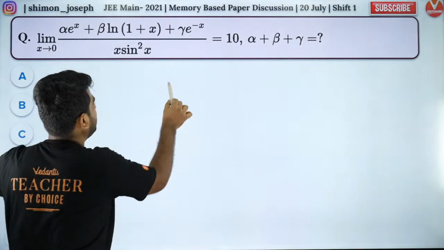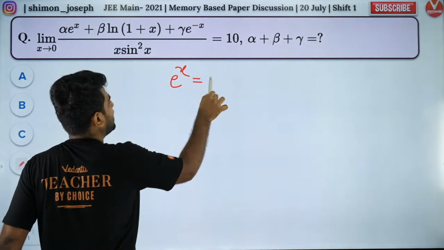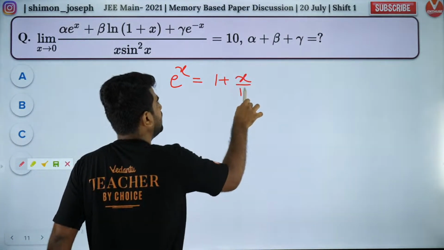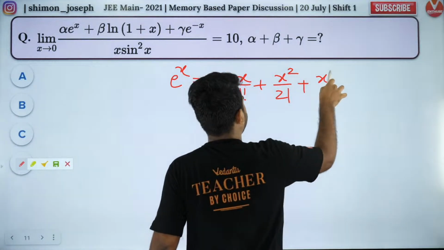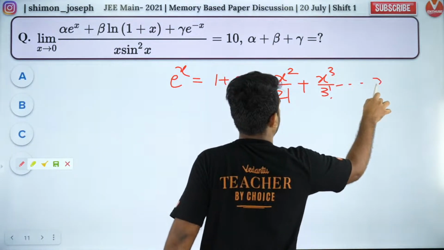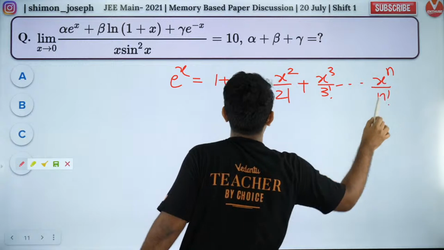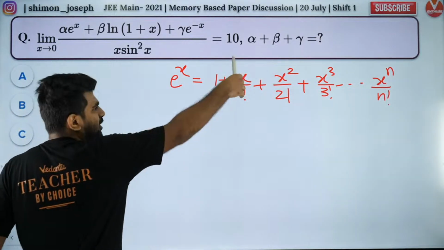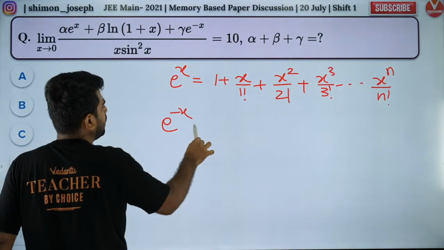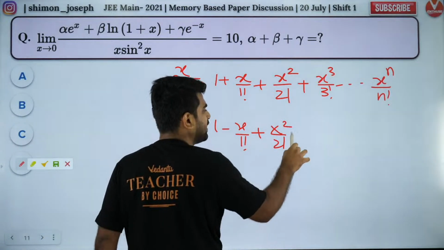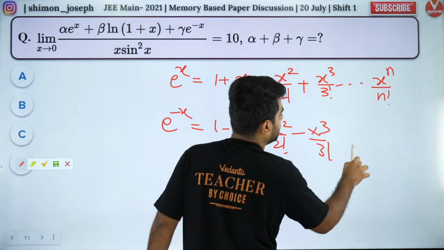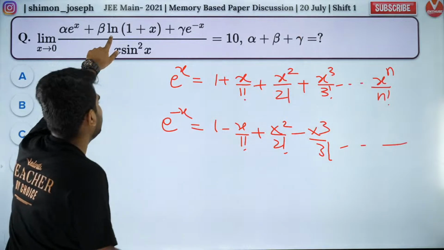Okay. So listen carefully. The e power x series expansion, I gave you during the formula session. This is the series expansion. It is called the Taylor series or the Maclaurin series. You can call it whatever fancy name you want. People call it weird names. It's your wish. It goes up to infinity. e power minus x will be what? 1 minus x by 1 factorial plus x square by 2 factorial minus x cube by 3 factorial and so on all the way up to infinity.